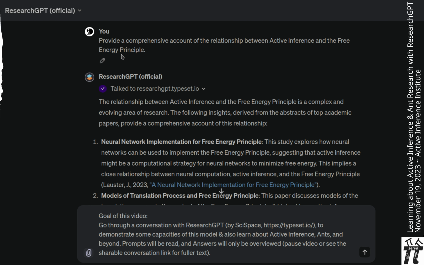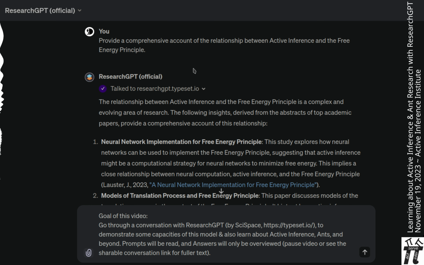So I jumped right in with the prompt, provide a comprehensive account of the relationship between active inference and the free energy principle. It provided 5 relevant citations. And so I wondered about this in the context of developing a PhD dissertation around the philosophical articulations of active inference and the free energy principle, to go beyond just literature search and see if it could output a full dissertation. It searched and again returned a list of 5 papers, which was not exactly what I was looking for, but they are relevant papers.